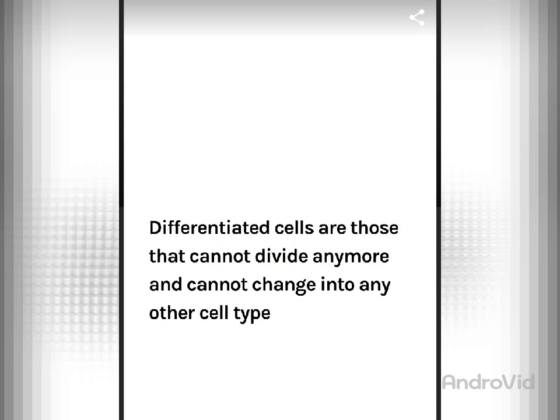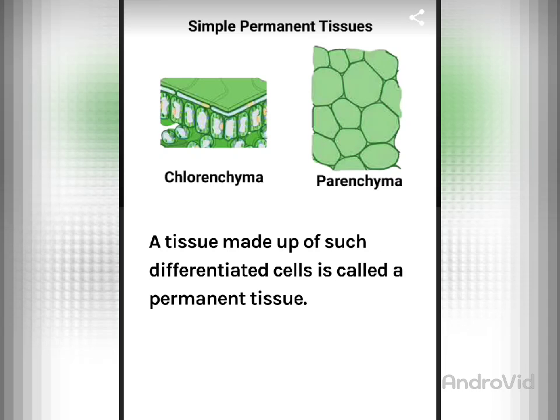So the differentiated cells are those that cannot divide anymore and cannot change into any other type of cells. So the meaning of differentiation has to be clear to you children, because it is very important to note that differentiated cells never divide again. They take a definite shape, they take a particular function, and their whole life they perform in that particular shape and perform a definite function.